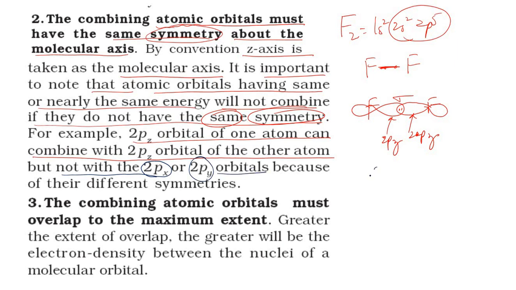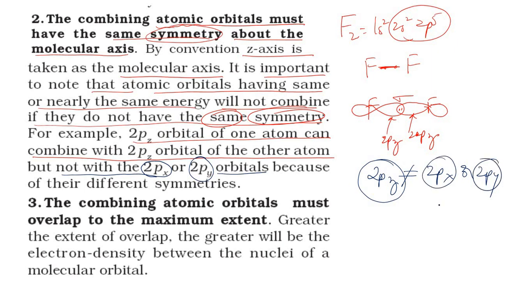It means that the 2pz orbital will not overlap with the 2px or the 2py. Of course their energy is the same, but their symmetry is different, because z is taken as the intermolecular axis, whereas 2px and 2py are involved in sideways overlapping, or lateral overlapping. 2px and 2py are involved in the formation of a pi bond, but 2pz will always overlap with 2pz, resulting in the formation of a sigma bond. Is the concept clear, students?